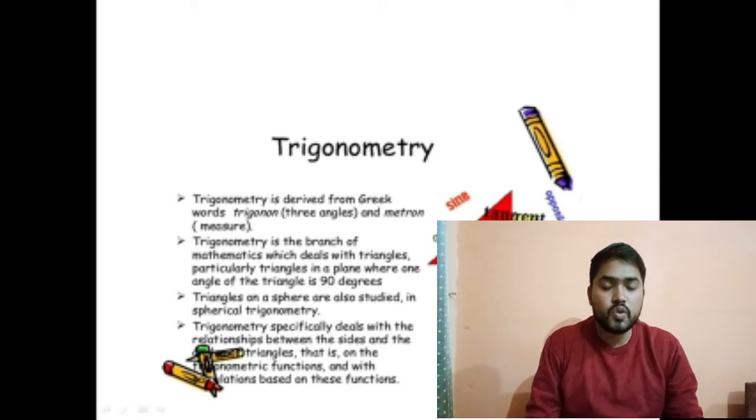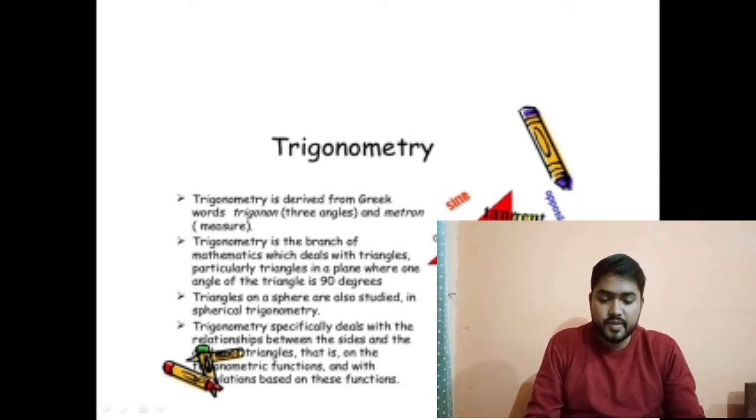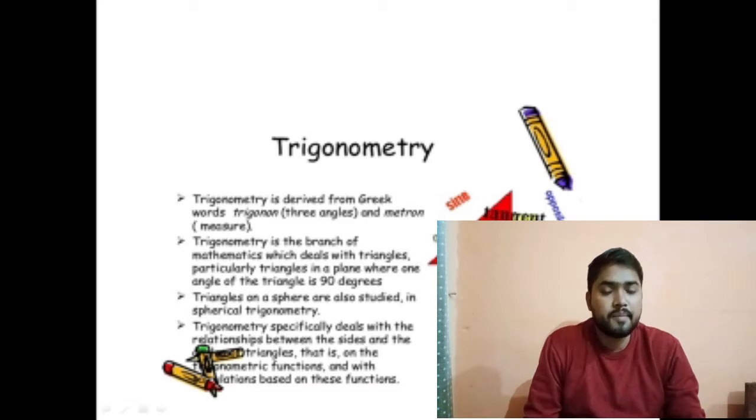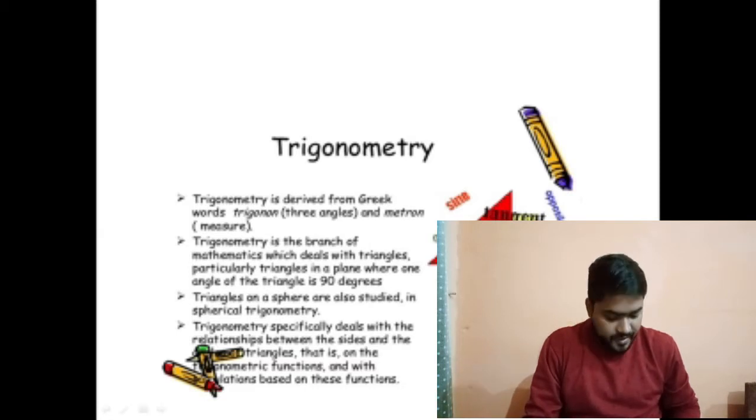Trigonometry is derived from two Greek words, trigonon and metron. As you can see on your screen, trigonon. What does the word trigonon mean? It's about the three angles of a triangle. And metron, what does it mean? Metron means measure. So trigonometry is basically about measuring the angles and sides of a triangle.